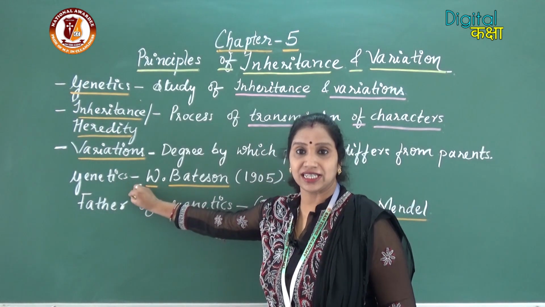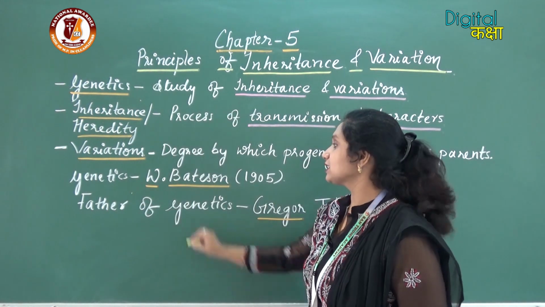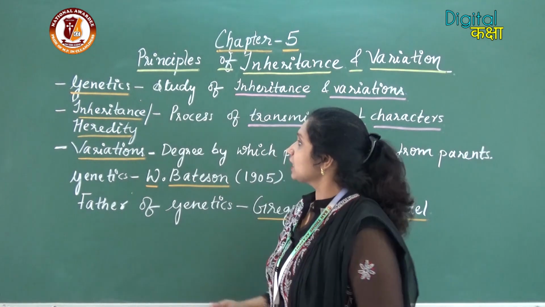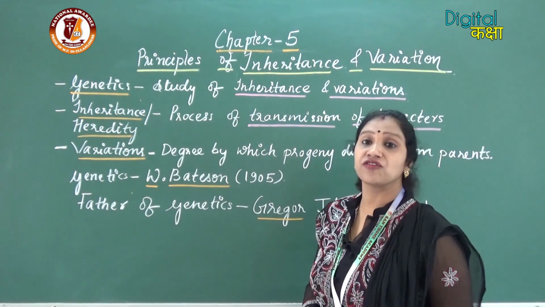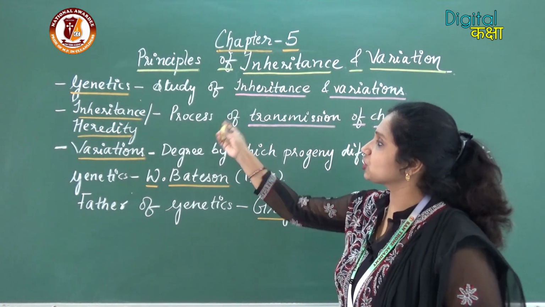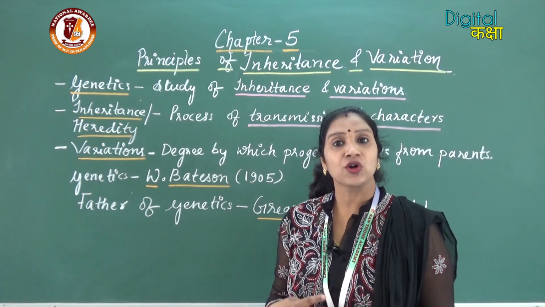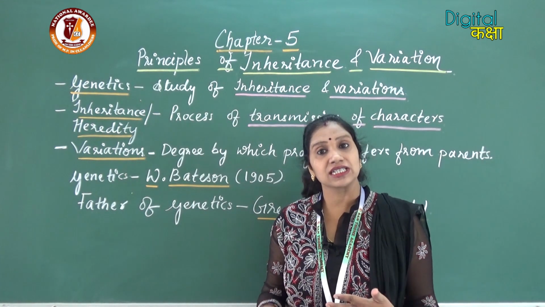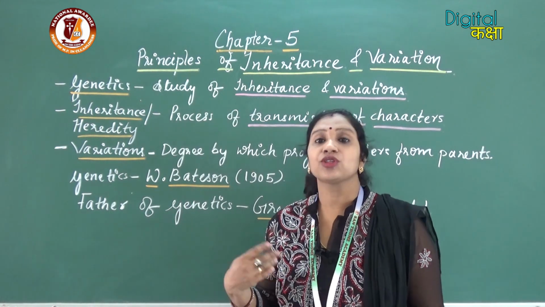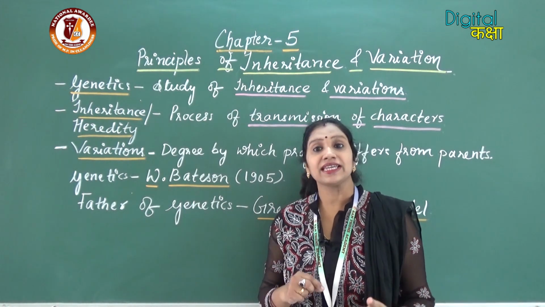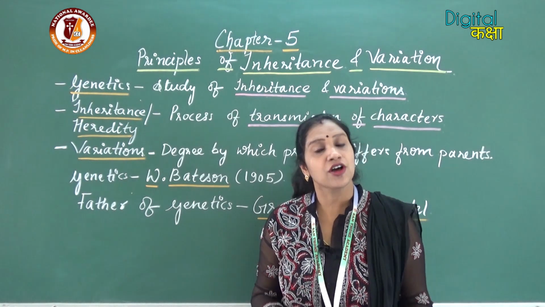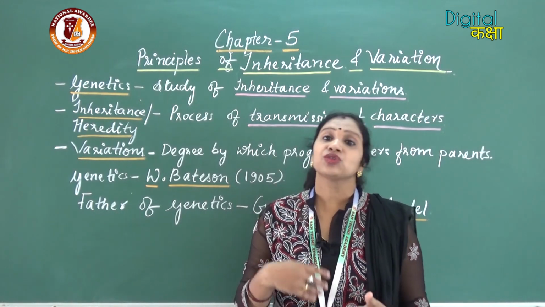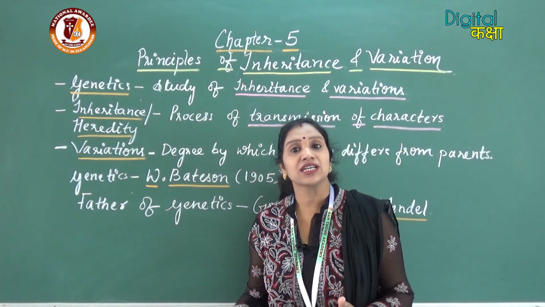The term genetics was coined by the scientist W. Bateson in 1905. Now we will move to the definitions of inheritance and variation. Inheritance, also called heredity, means how the transmission of characters occurs from the parents to the offspring, or we can define inheritance as the process of transmission of the characters from one generation to the other generation through the medium of genes.